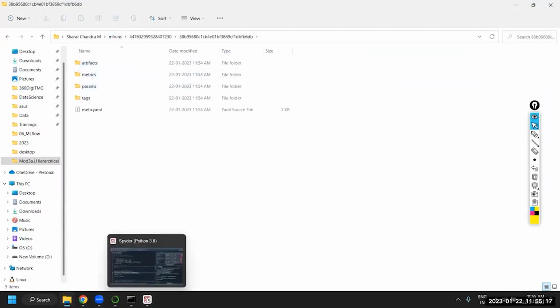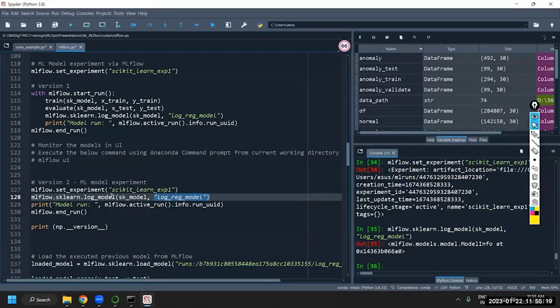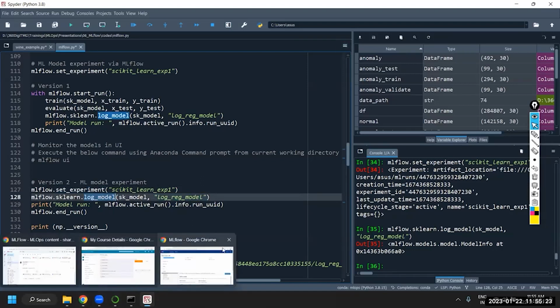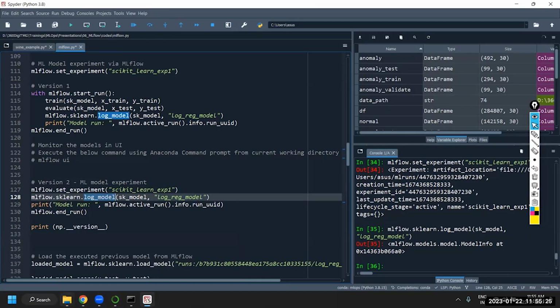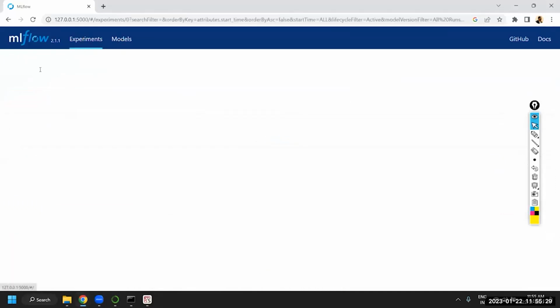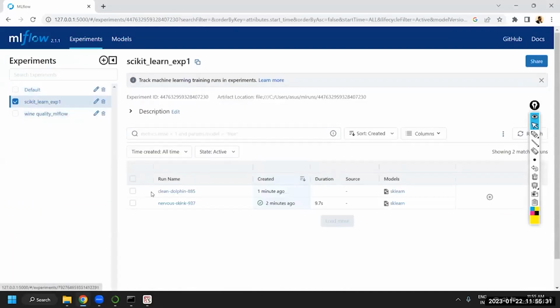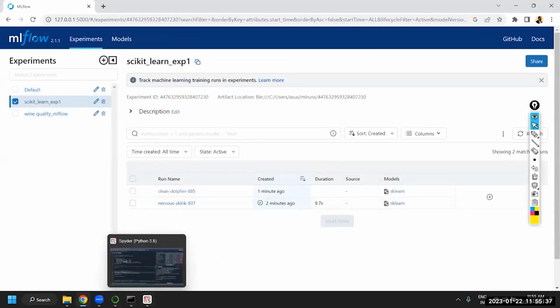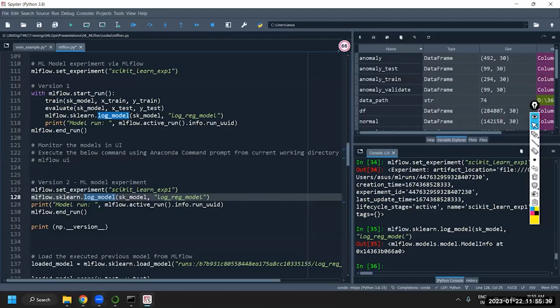Now, what we have done is we have logged the model. Right, that means you should be able to see this model logged into the models folder. It's not coming. We have not registered it, right? We just logged the model.